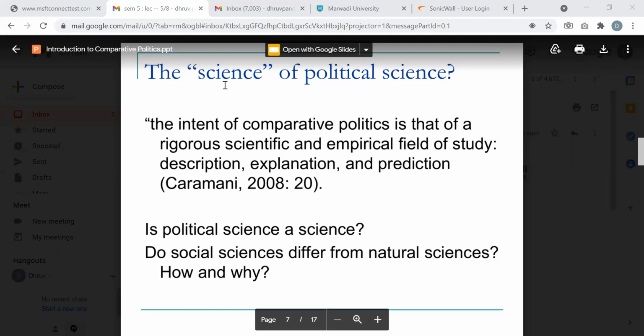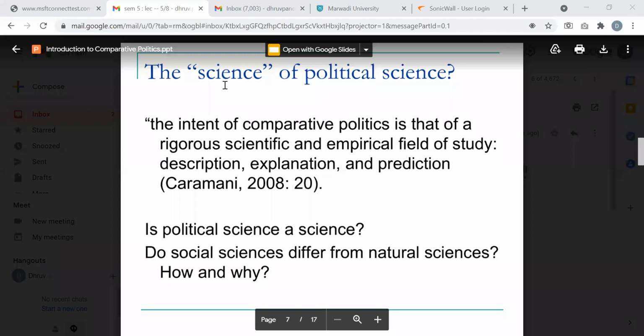Yes, sir. The science of political science. The intent of comparative politics is that of a rigorous, scientific and empirical field of study: description, explanation and prediction. Is political science a science? Do social sciences differ from natural sciences? How and why? Okay, thank you for reading it out.